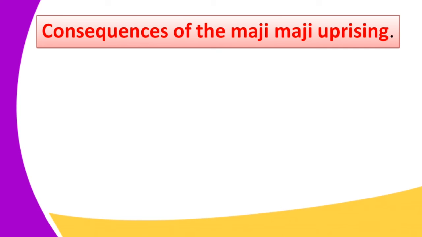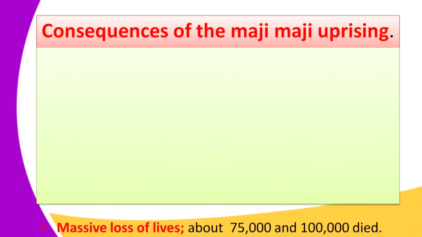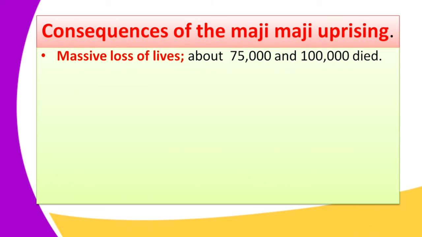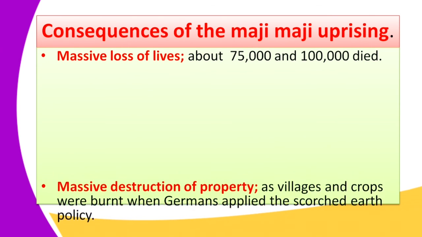We finish our lesson by looking at the consequences of the Maji Maji uprising. What were the results of the Maji Maji uprising? The consequences were, one, it led to a massive loss of lives. The death toll went to about 75,000 to 100,000 men. All these people died. Remember, the Maji Maji water gave them a false confidence, and therefore they were killed by the Germans' sophisticated weapons.